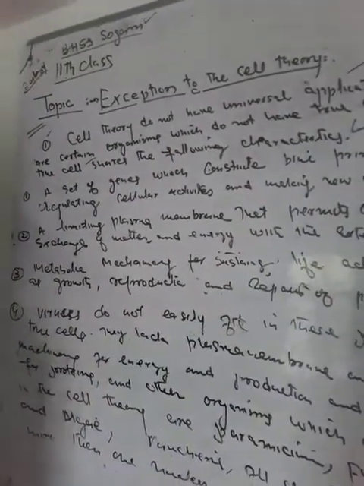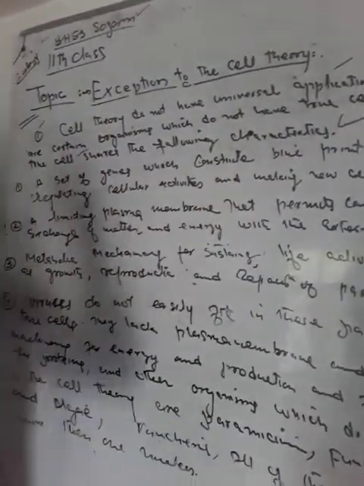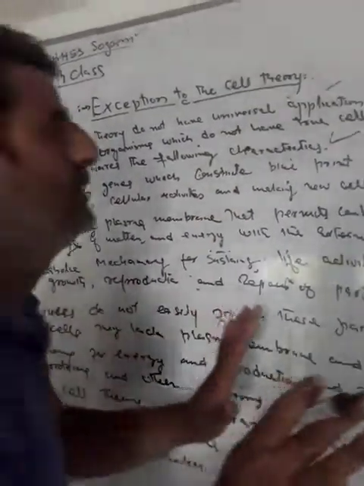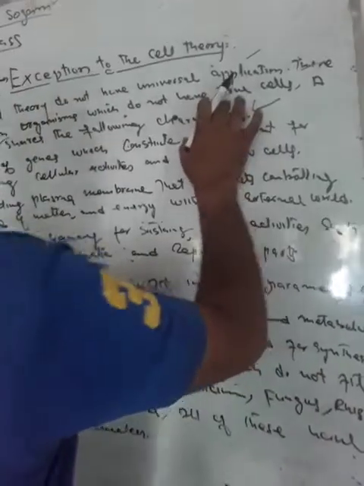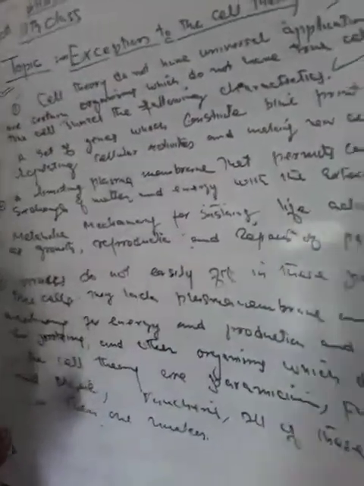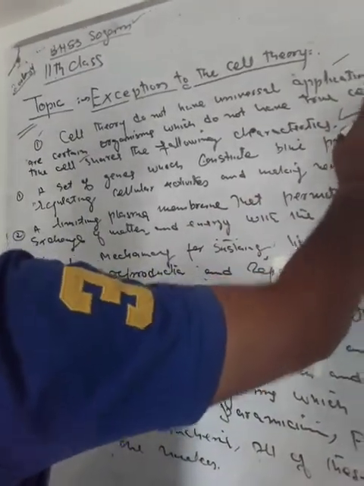Dear students, this is the exception to the cell theory. It means cell theory does not have a universal application. Why? Because there are certain organisms which do not have true cells. A true cell shows the following characters.